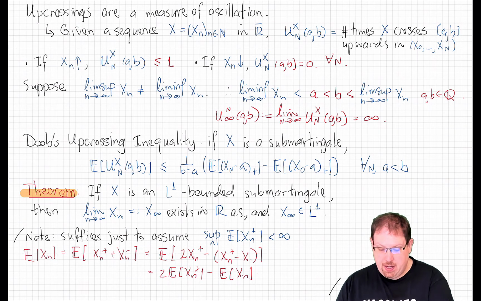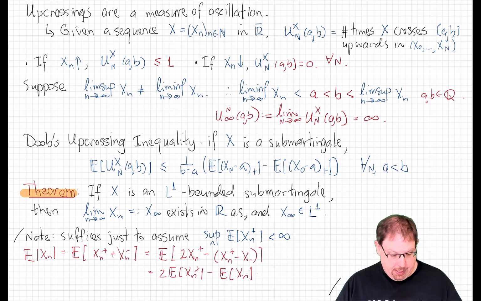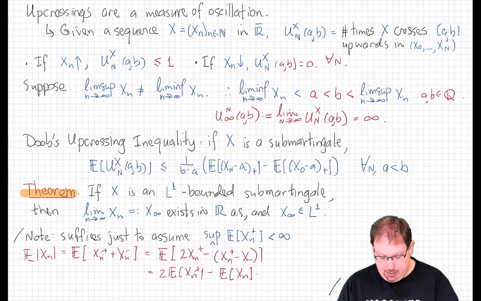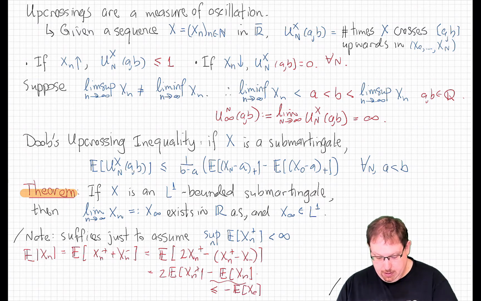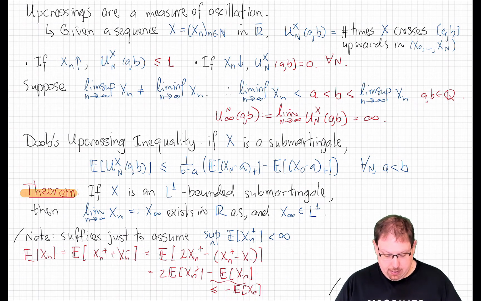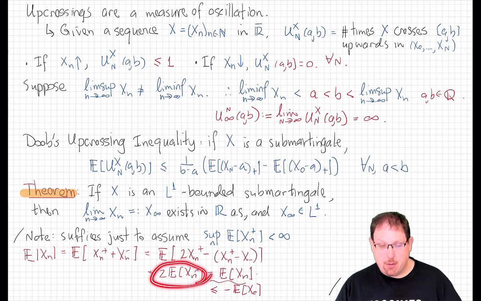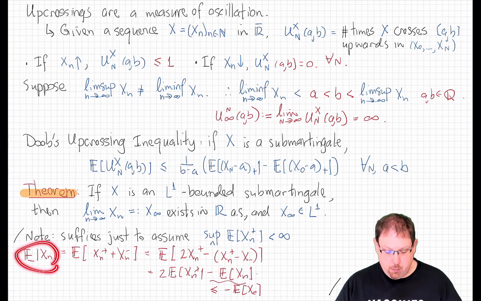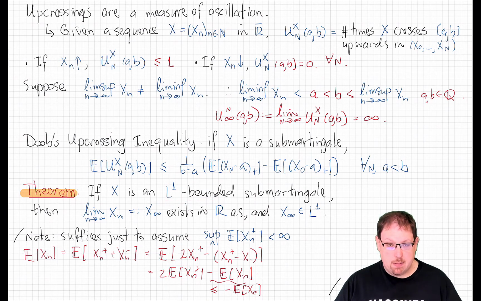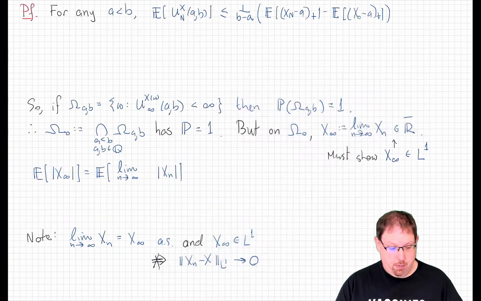And now we use the fact that x is a submartingale, which means that its expected value is non-decreasing, so the negative of it is non-increasing, and this is less than or equal to the negative of the expected value of x naught, which is fixed for all n. And so that means that if this is bounded as n increases, then this will be as well. So we can restate this by assuming that x is a submartingale whose positive part has bounded expectation. Let's turn to the proof.